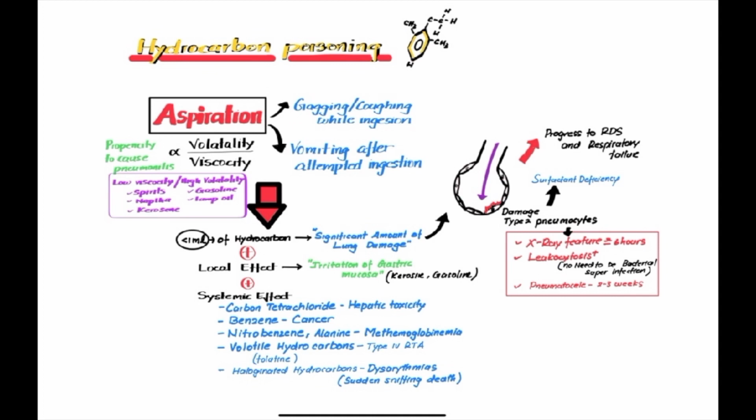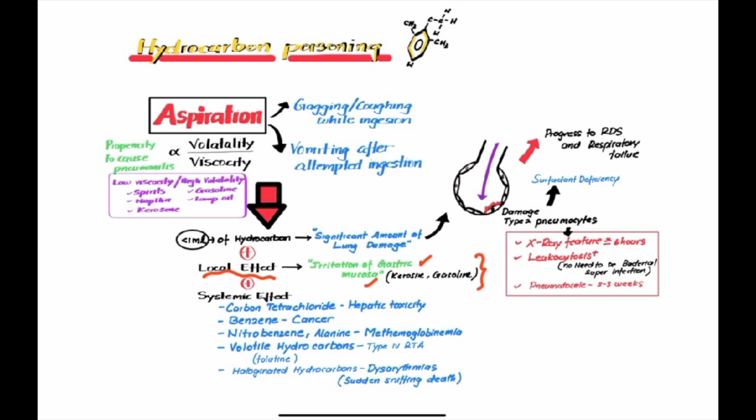So, if someone has ingested hydrocarbons, it can go into the gastrointestinal tract. Once it enters the gastrointestinal tract, it can have a local effect. That local effect means it can cause irritation of the gastric mucosa. Like if you take kerosene and gasoline, it can definitely cause damage to the mucosa and cause erosions.